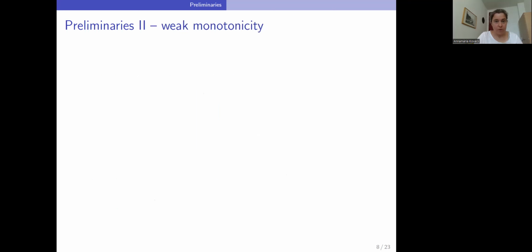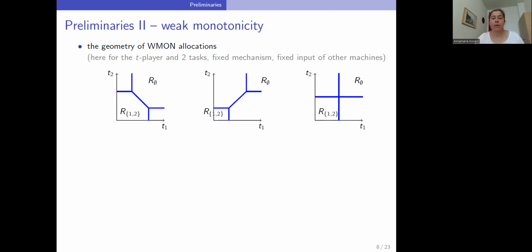Now back to weak monotonicity. Weakly monotone allocations have a very nice geometric illustration.